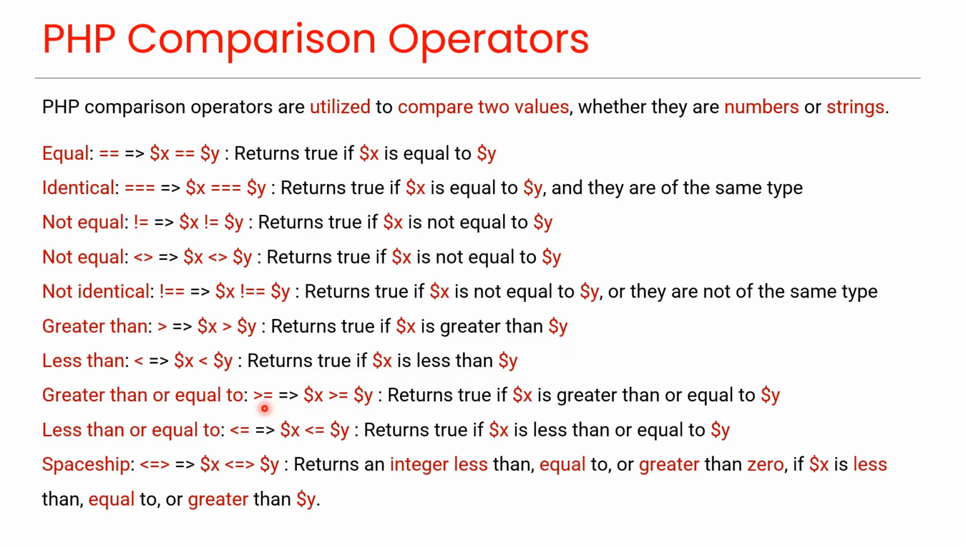This is the greater than or equal to operator, which returns true if x is greater than or equal to y. This is the less than or equal to operator, which returns true if x is less than or equal to y. And this is the spaceship operator, which returns an integer less than, equal to, or greater than 0, depending on whether x is less than, equal to, or greater than y. This was introduced in PHP 7.